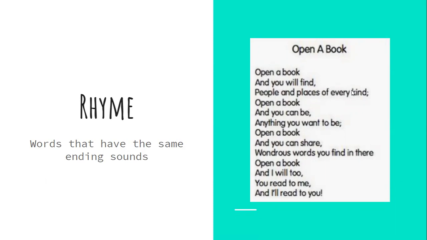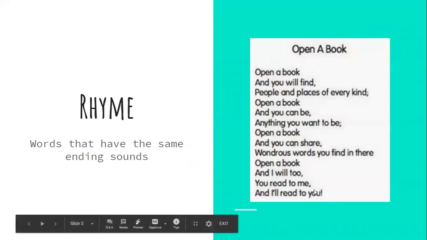So we have find and kind that rhyme. We have be and be, they don't rhyme, but they're the same word with the same ending. We have share and there. We also have to and you. So those are our rhyming words for that poem.